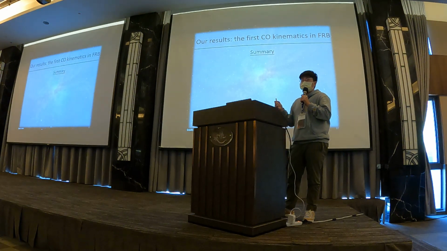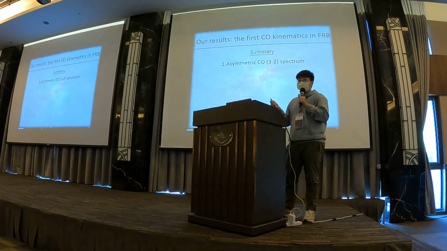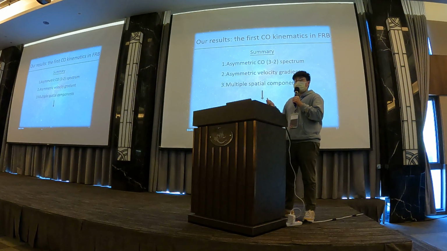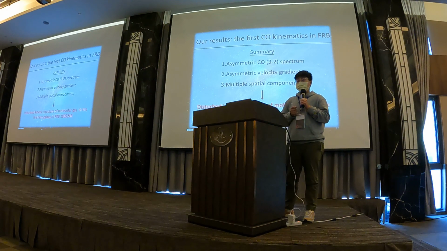So in summary, there is an asymmetric CO spectrum and an asymmetric velocity gradient, and also there are multiple spatial components in the moment zero map. And we can infer that there is a disturbed kinematic structure of molecular gas in the host galaxy of one of the non-repeating FRBs, 181030A.